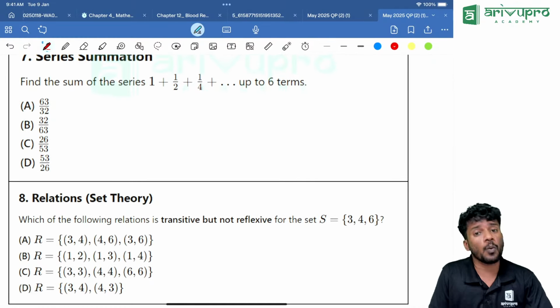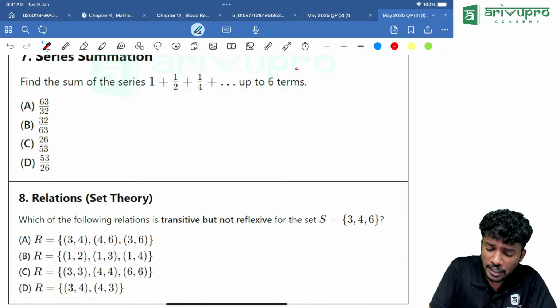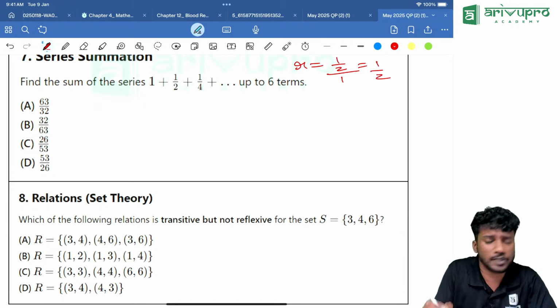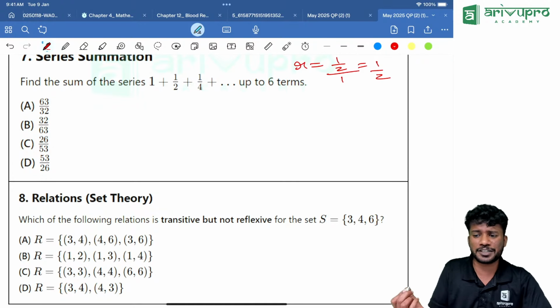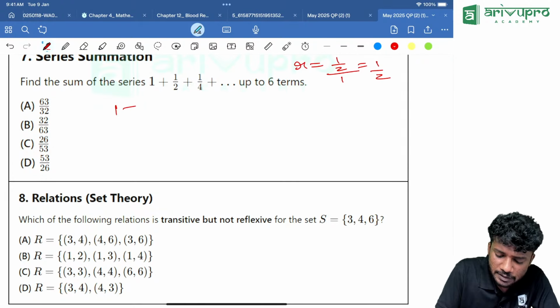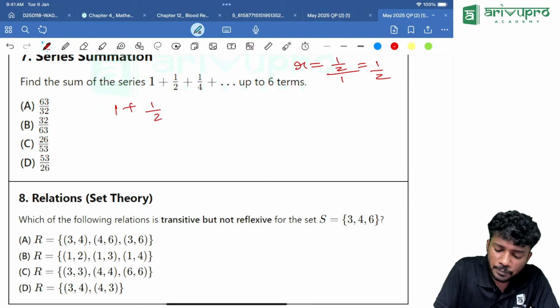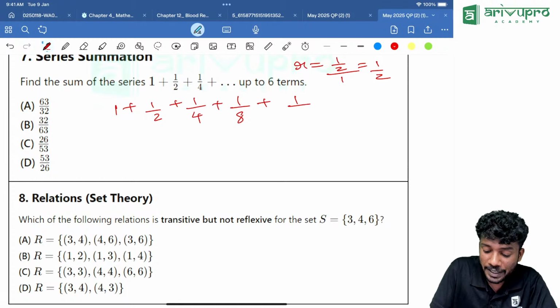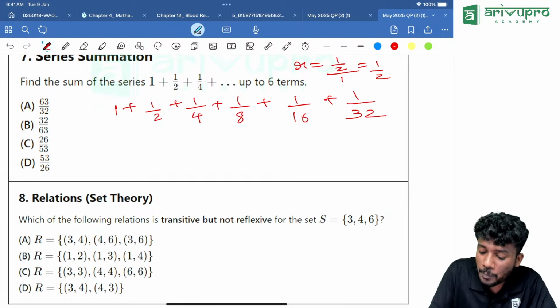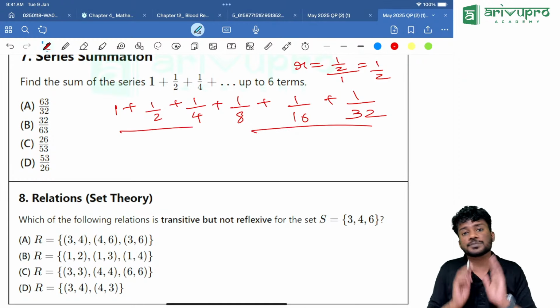If you look into it, it is in GP, right? The R value is how much? The R value is 1 by 2 divided by 1, which is equal to 1 by 2. We know that the common ratio is 1 by 2. So we will write the terms 1 plus 1 by 2 plus 1 by 4 plus 1 by, next term will be how much? 1 by 8, then 1 by 16. Now how many terms are there? One more term is there, that is 1 by 32. 6 terms are there in total.